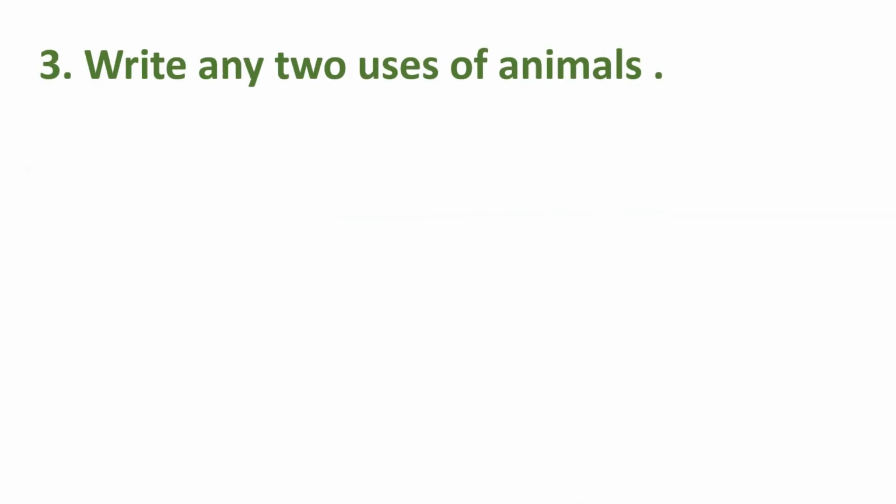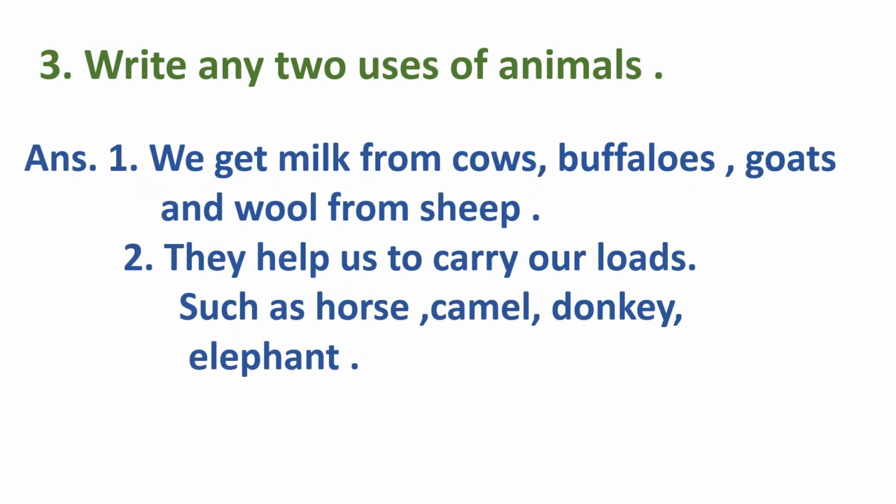Now our next question is write any two uses of animals. तो आपको एनिमल्स के 2 uses लिखने हैं कि वो आपके किस काम आते हैं. Answer is we get milk from cows, buffaloes, goats and wool from sheep. Second is they help us to carry our loads such as horse, camel, donkey, elephant.